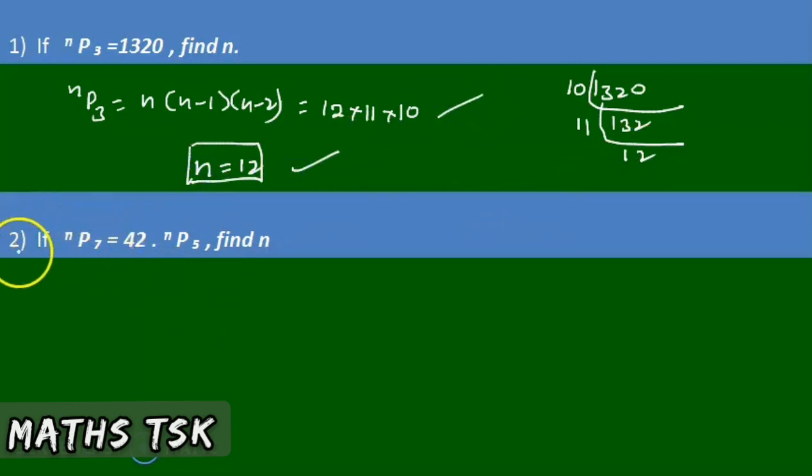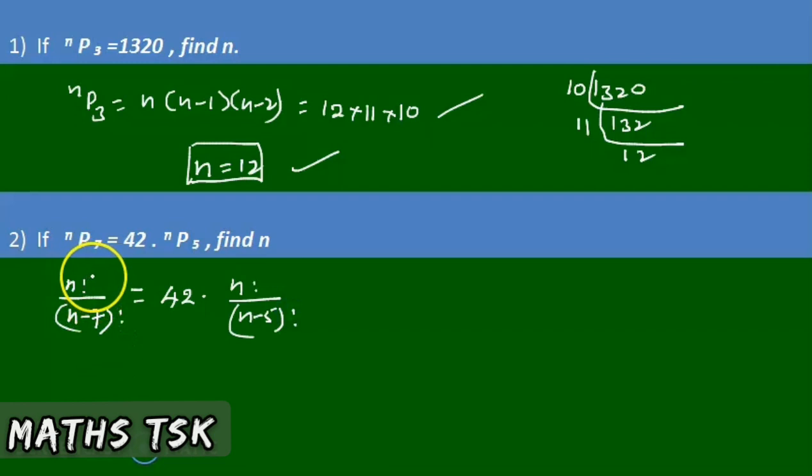Next, the second problem. nP7 is equal to 42 into nP5. Then what is the value of n? Look here. nP7 can be written as n factorial by n minus 7 factorial, is equal to 42 into nP5, which is n factorial by n minus 5 factorial. The numerator n factorial I can cancel. Just bring n minus 5 factorial here, and send n minus 7 factorial there. So n minus 5 factorial is 42 into n minus 7 factorial.